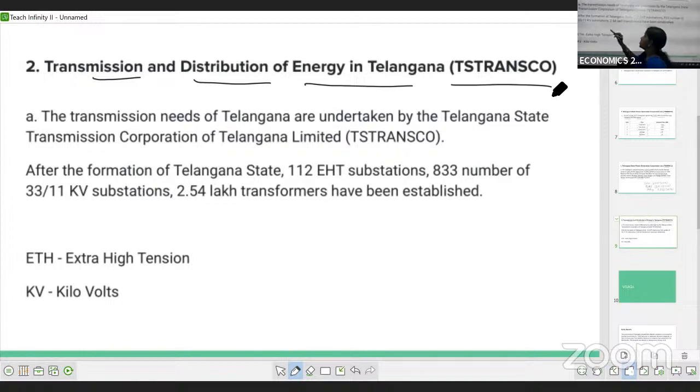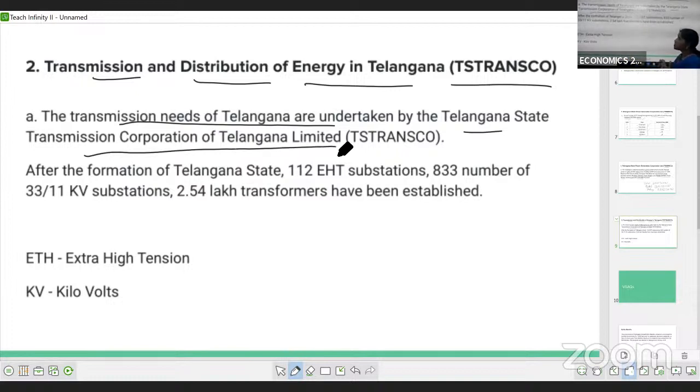Now, the transmission needs of Telangana are undertaken by the Telangana State Transmission Corporation of Telangana Limited. Who is taking the responsibility for the transmission needs of Telangana? It is the TS Transco. What is this TS Transco? Telangana State Transmission Corporation of Telangana Limited.